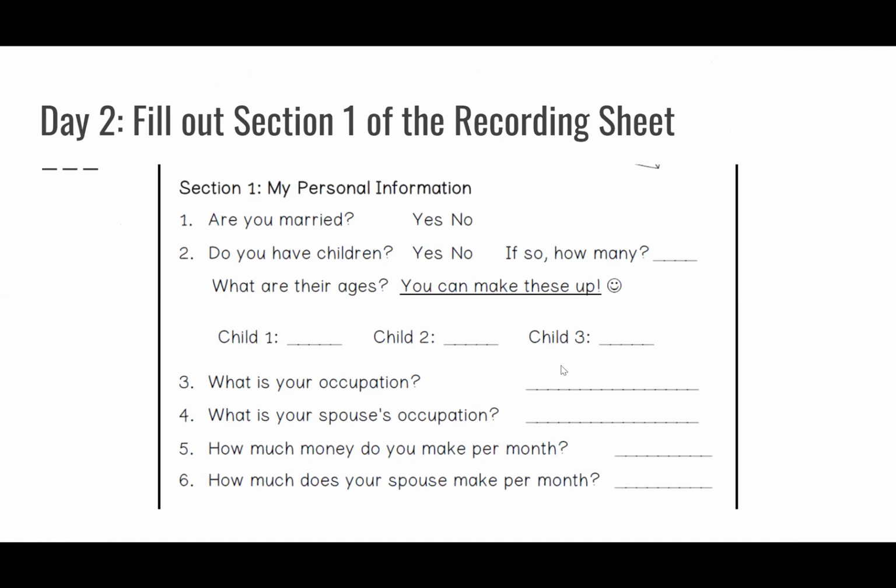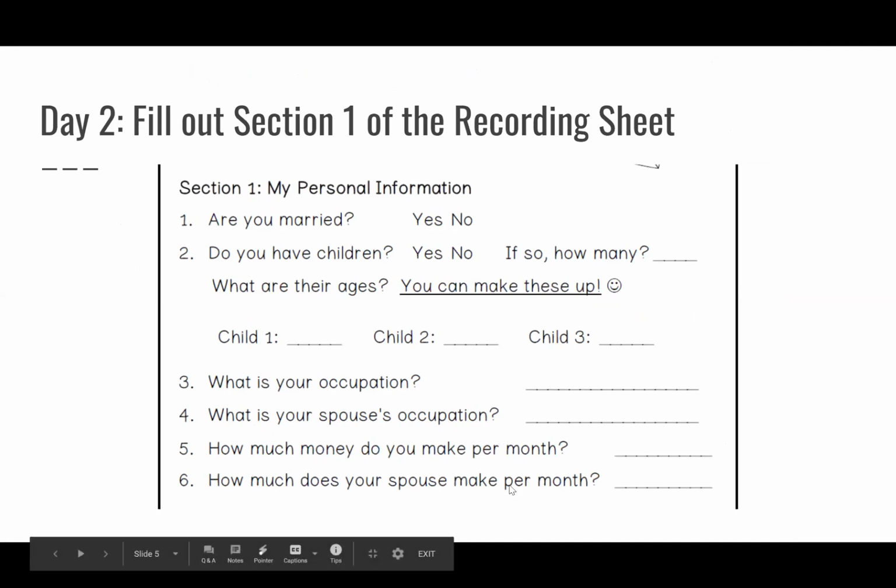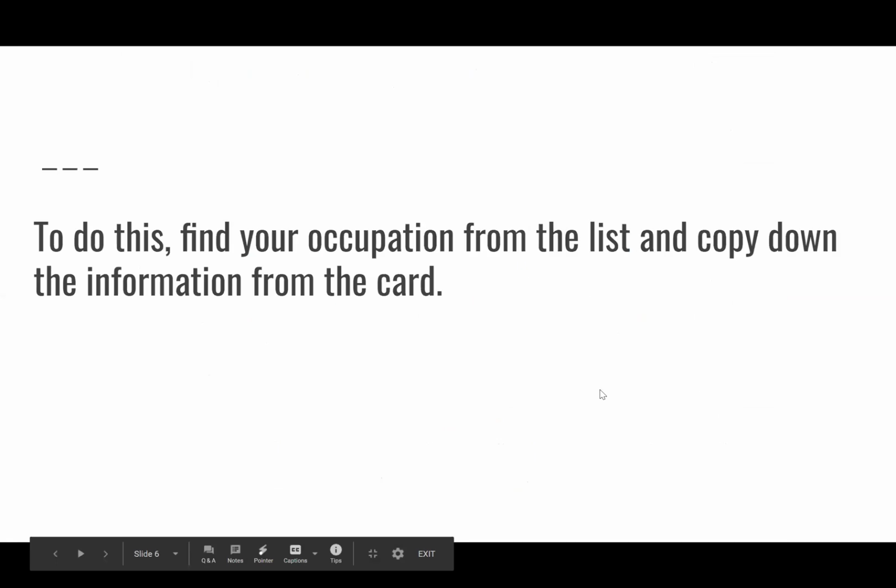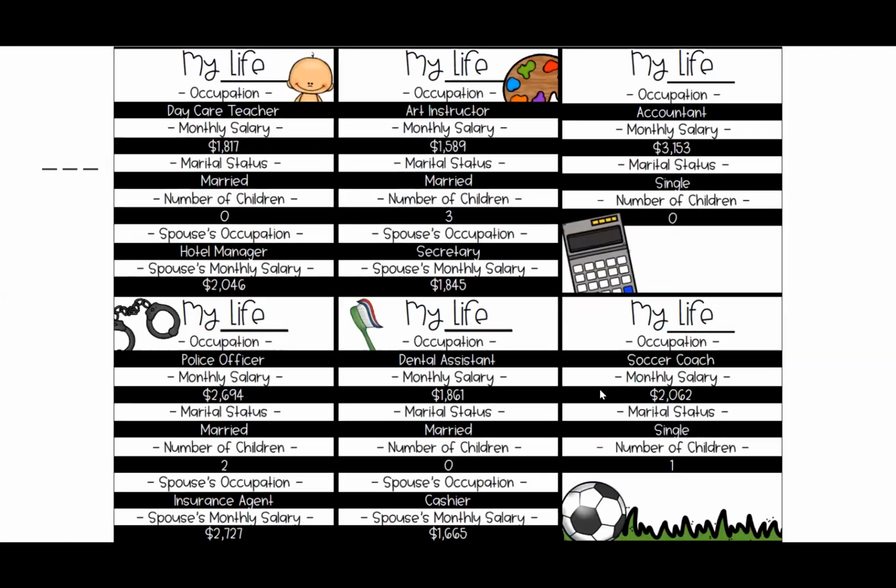What is your occupation? Landscaper. What is your spouse's occupation? Photographer. How much money do you make per month? Whatever the amount was, I forget what that was. How much does your spouse make per month? Whatever their amount is right there. Okay, so that is the first section. I believe that might be it for day 1.